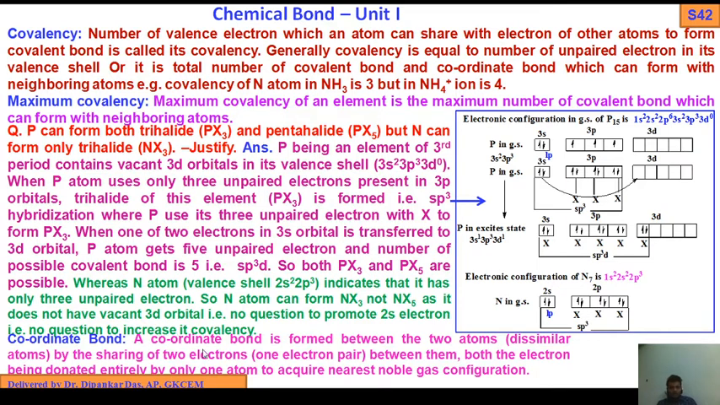Okay. Now, the coordinate bond. A coordinate bond is formed between 2 atoms, maybe dissimilar atoms, A and B, by sharing of 2 electrons, that is, 1 electron pair between them, with both electrons being donated entirely by only 1 atom, to acquire the nearest noble gas configuration. Okay, so that is the coordinate bond.